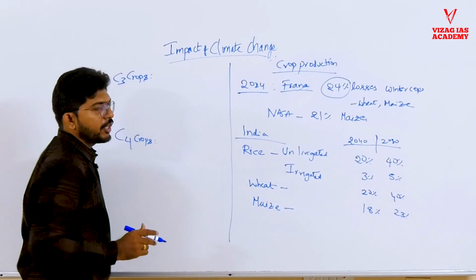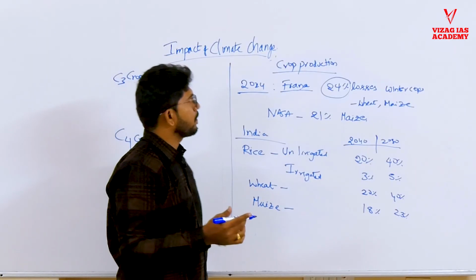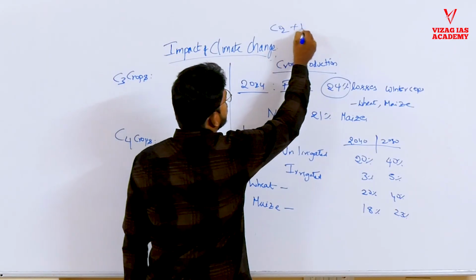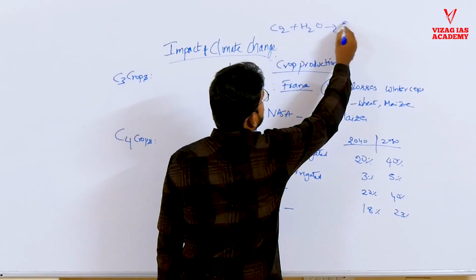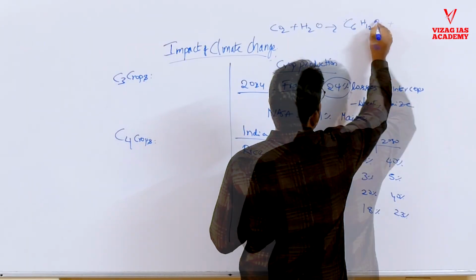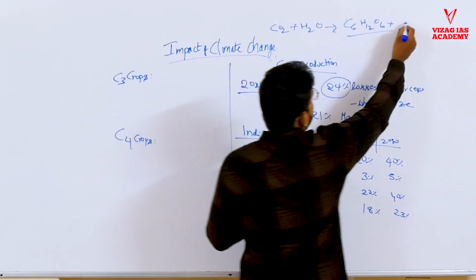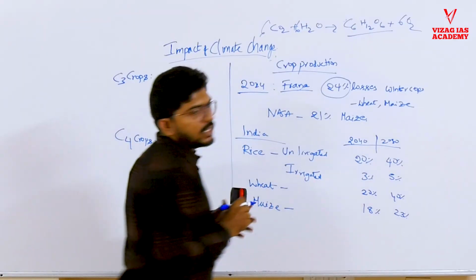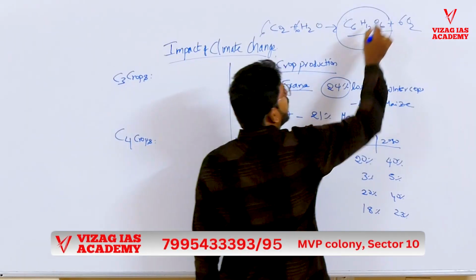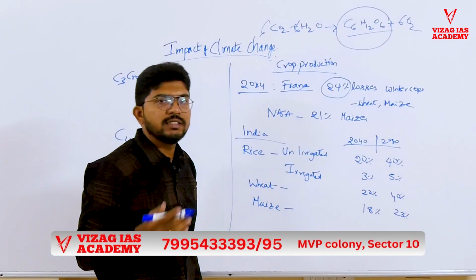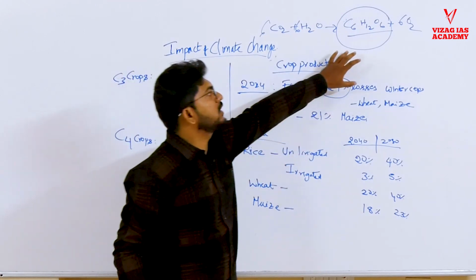What are these? We know that in photosynthesis, what happens? CO2 and H2O give C6H12O6, right? This is the starch, and it generates oxygen. So this is the general photosynthesis process. This is the compound that gives energy. This is the compound that is being stored as produce in the crop.